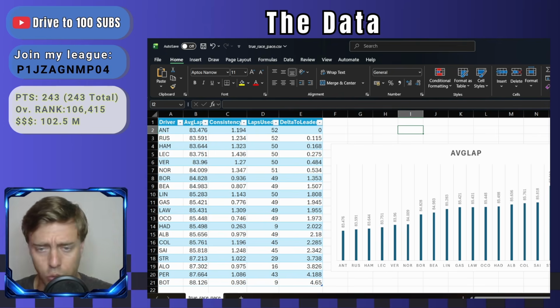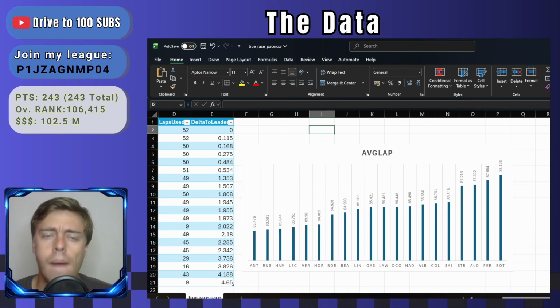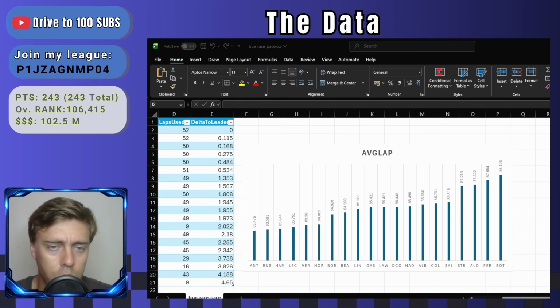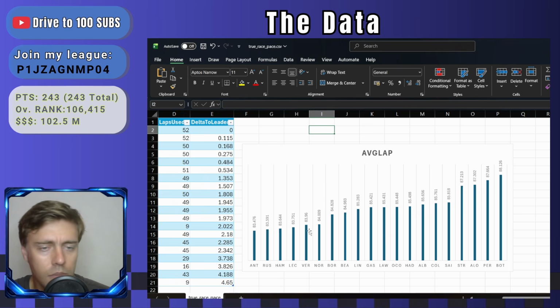So we've got a little graph here. Let me just see if I can fit this on properly. Alright, so you should be able to see there. What immediately stands out to me is we've got almost 3 distinct levels here. So we've got the top 6 drivers over here. We've got Antonelli and Russell leading the pack. We've got the 2 Ferraris right behind. Then we've got Verstappen snapping away at Ferrari, and then slightly behind we've got Norris.